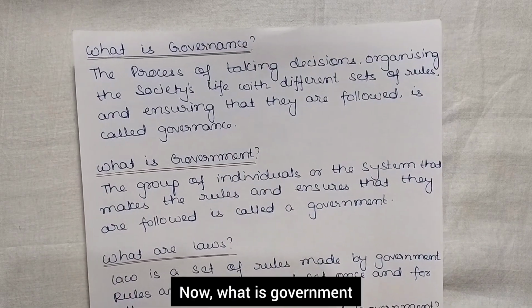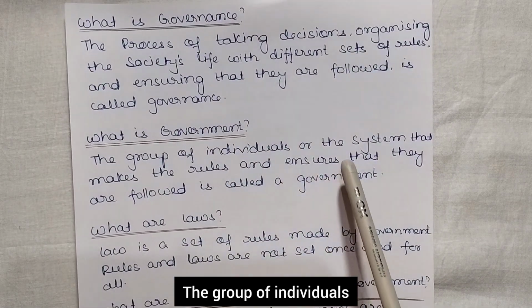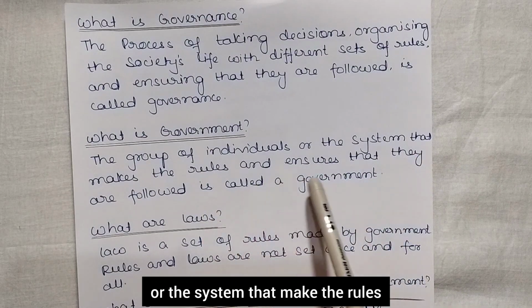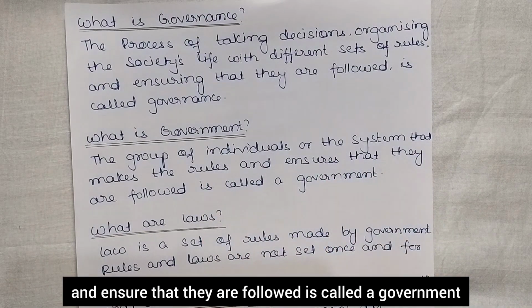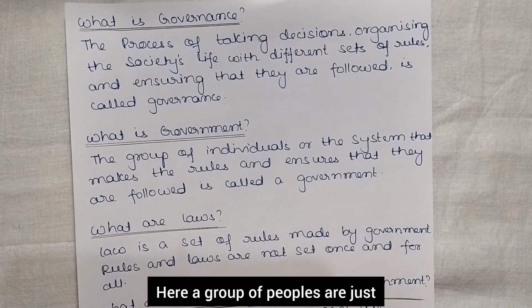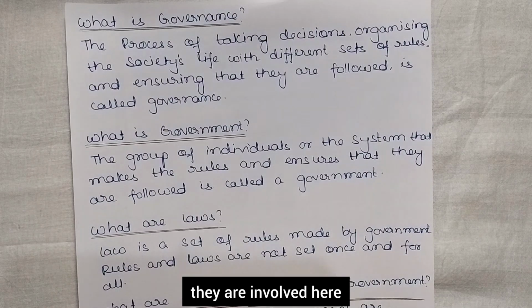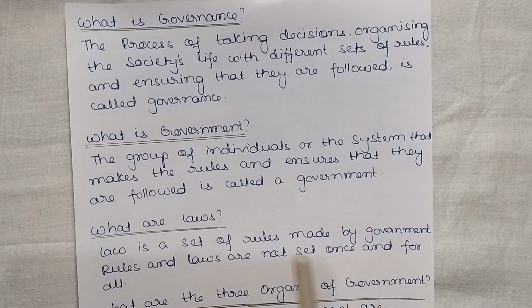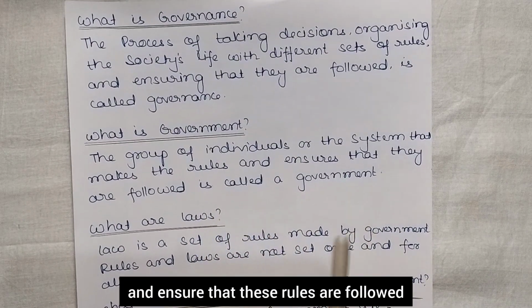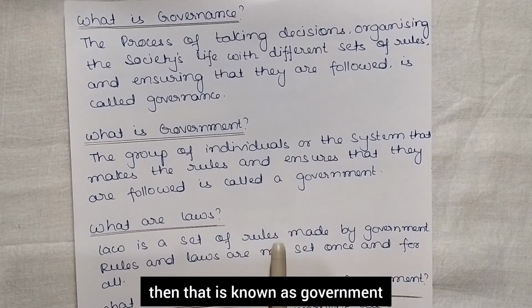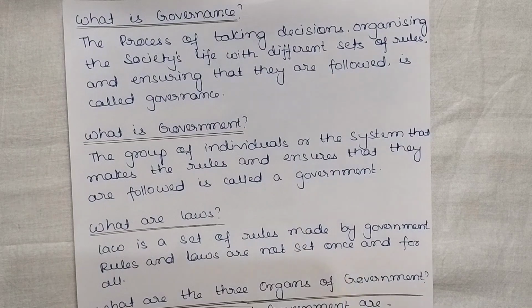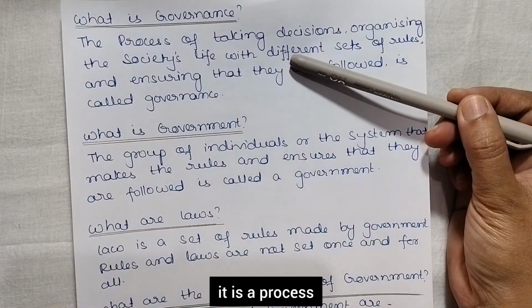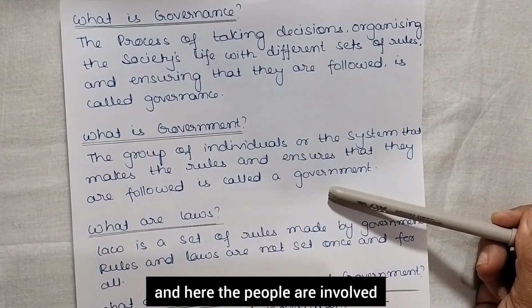Now what is government? The group of individuals or the system that makes the rules and ensures that they are followed is called a government. Here a group of people are involved. Individuals or a group of people will make the rules and ensure that these rules are followed, then that is known as government. Okay, so there is a slight difference. Governance is a process, and in government the people are involved.